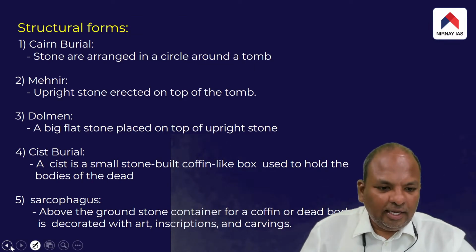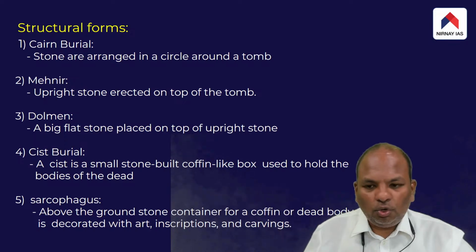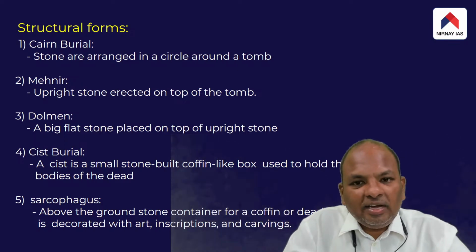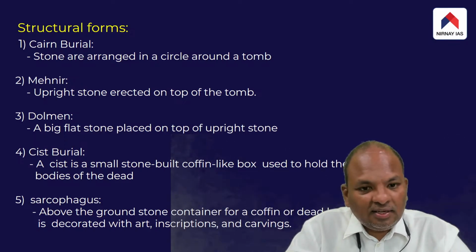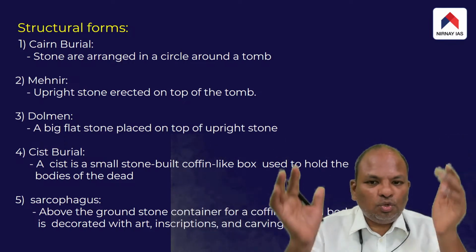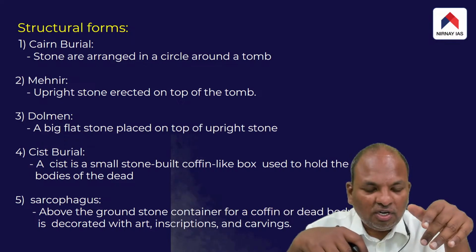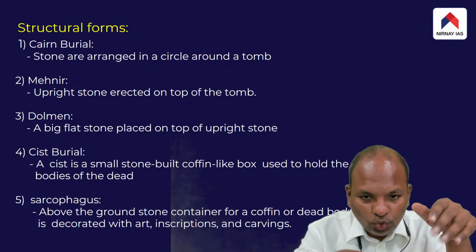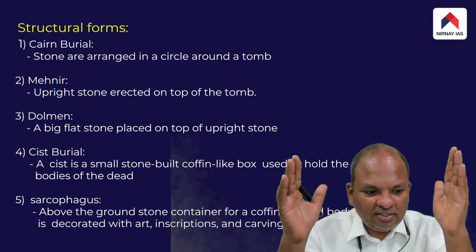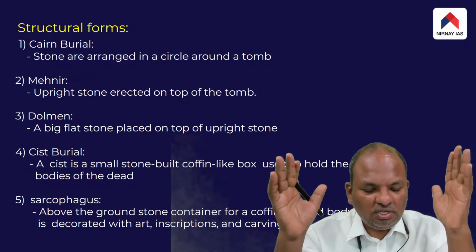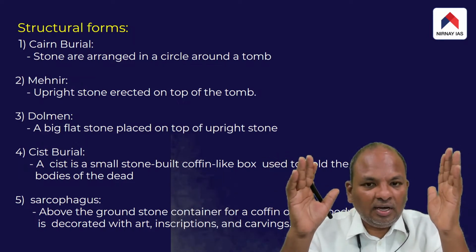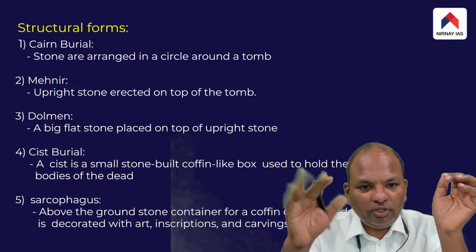Then take a look at the structural forms. I told you the megaliths are basically stones that were raised on top of the tombs. Basically, the megaliths happen to be huge stones that were raised on top of the tombs.